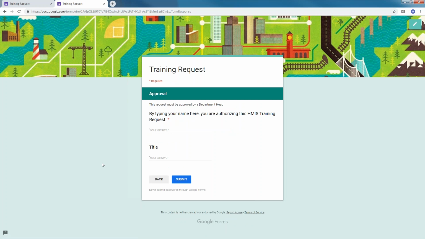And last is the approval process. So of course, the training request does have to be approved by a department head or a program manager, a director, a CEO, anything like that. So this is where that person would authorize the training request by typing their name. And we need to know their title as well. And this is actually the approval process here.